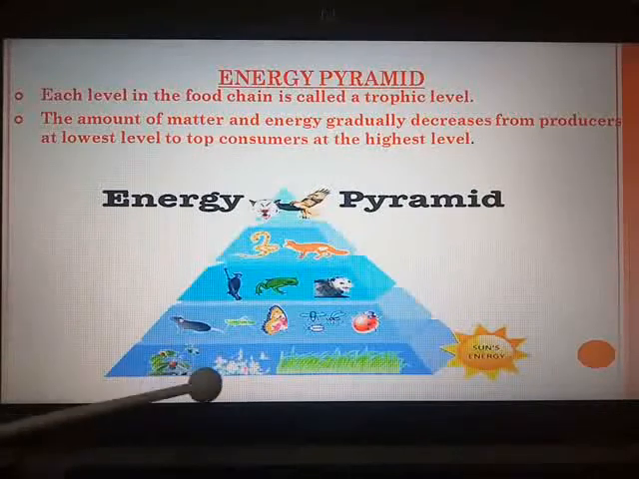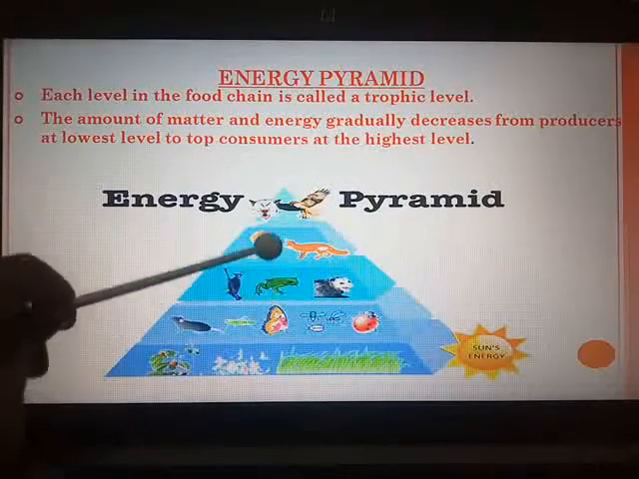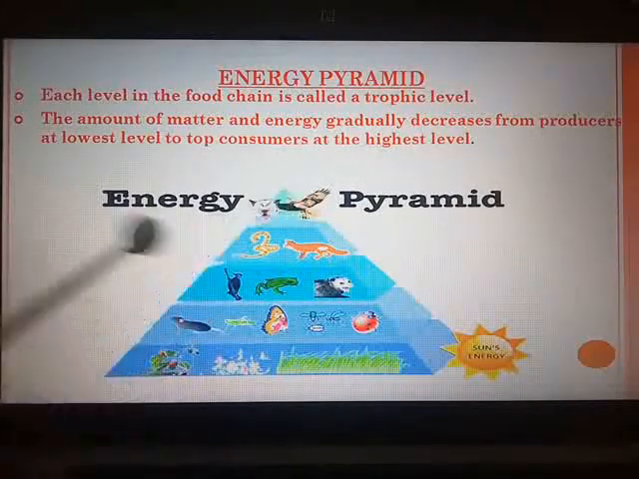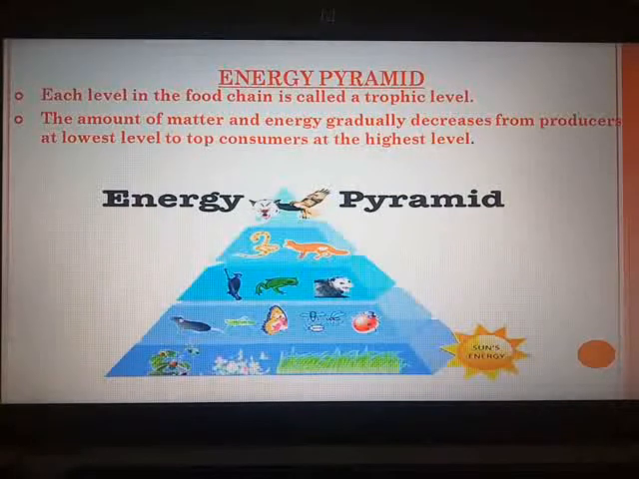If you see here, the amount of matter and energy gradually decreases from producers at the lowest level to the top consumers at the highest level. We had taken a very good example about the distribution of chocolates in the class, or any foodstuffs, which when circulated by the peons, the first child is getting it on the first bench. When it reaches the last bench, most of the foodstuffs have been consumed and very less amount reaches the next bench, and towards the very, you can say, lowest amount at the last bench. We had taken up that example.